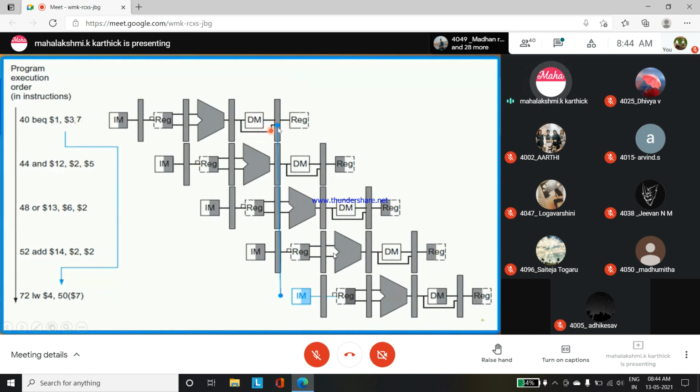Try to understand. When a branch instruction is passed as the first instruction, to complete it, if the branch is taken, that completing task will be done only after calculating the PC plus 4, then the offset value. The first 5 cycles are completed. Then for the next instruction to be checked, it goes here in this part.